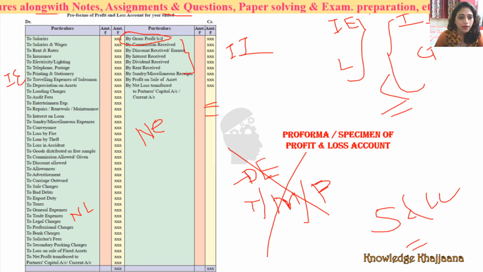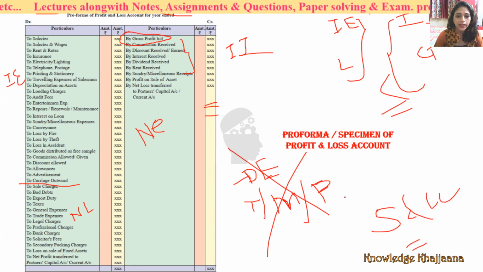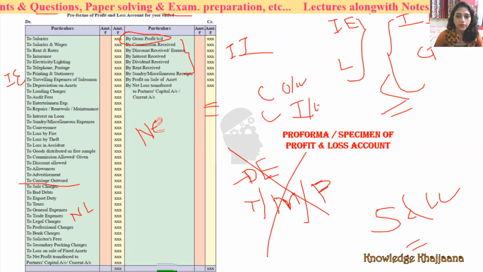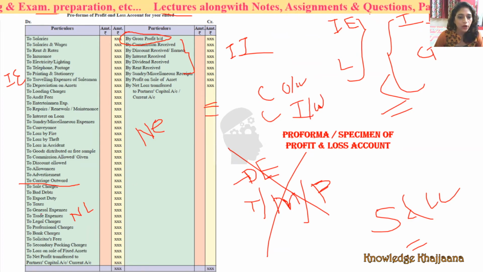See, here you must have noticed carriage outward. Okay, here it is, carriage outward. And in the trading account you saw carriage inward. What is the basic difference between them? Why does carriage outward come to the profit and loss account, and why does carriage inward come to the trading account?